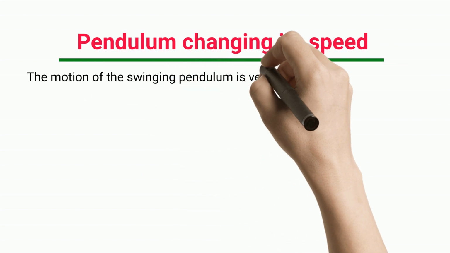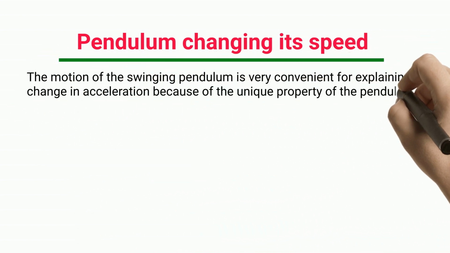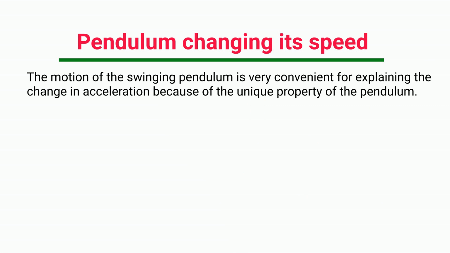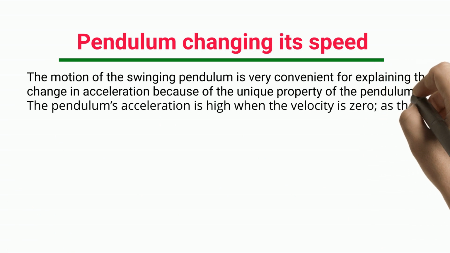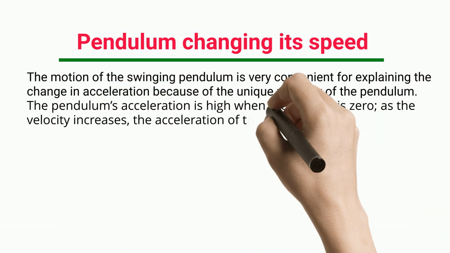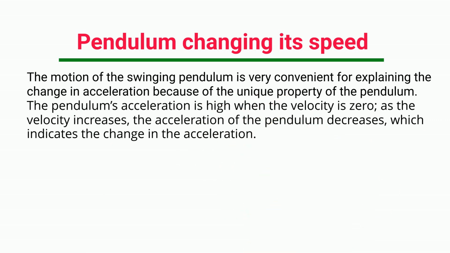Pendulum changing its speed. The motion of the swinging pendulum is very convenient for explaining the change in acceleration because of the unique property of the pendulum. The pendulum's acceleration is high when the velocity is 0. As the velocity increases, the acceleration of the pendulum decreases, which indicates the change in the acceleration.